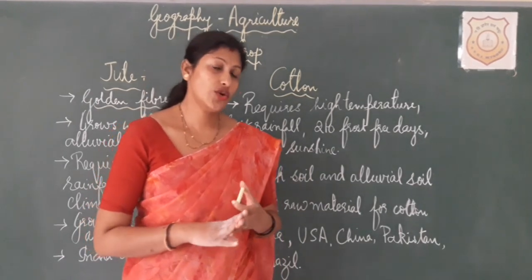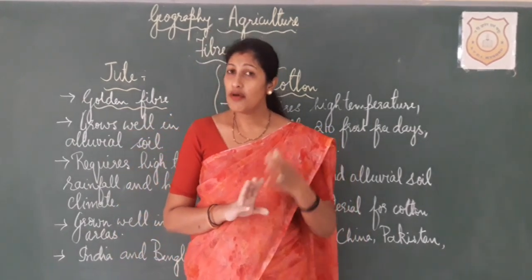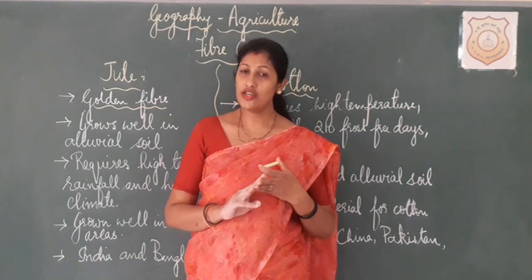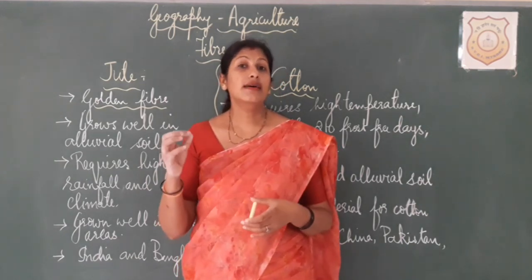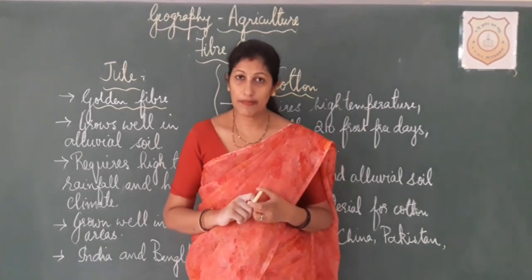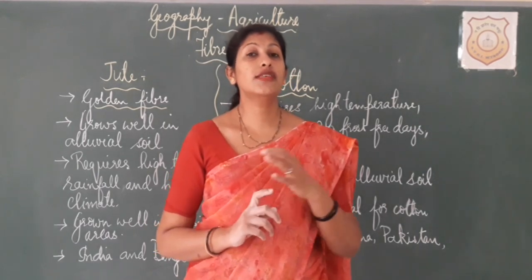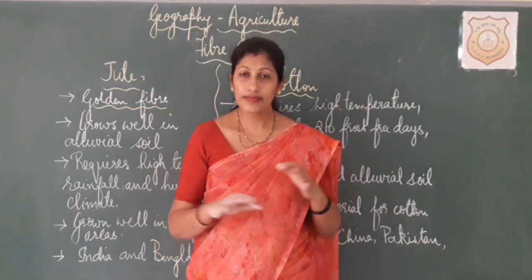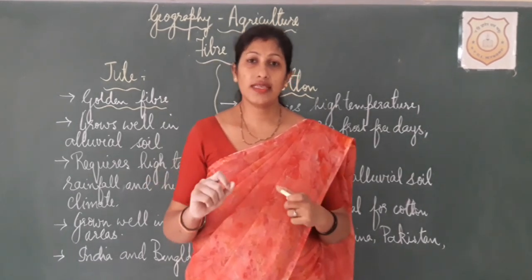Now if I want to talk about jute in detail, there is a question: from which part of the jute plant do we obtain this fiber? You have already learned about it. It's the stem. From the stem we obtain that fiber. But when jute starts to grow, as I said, it requires a lot of rainfall. The field has to be flooded with water. At the time of harvesting, what do they do?